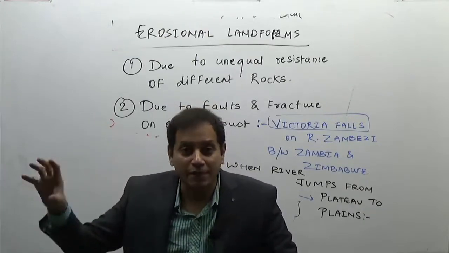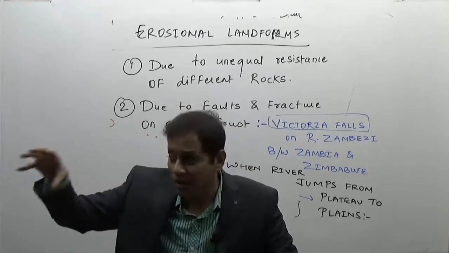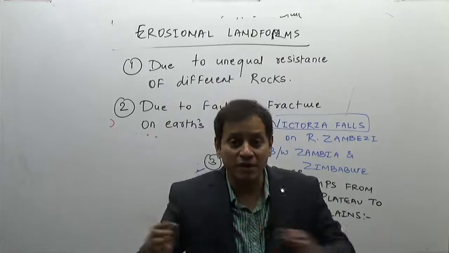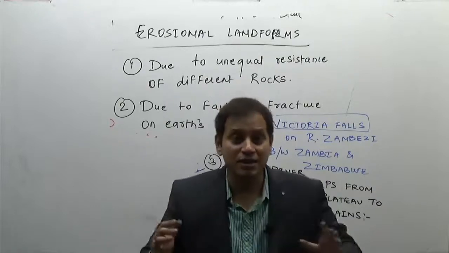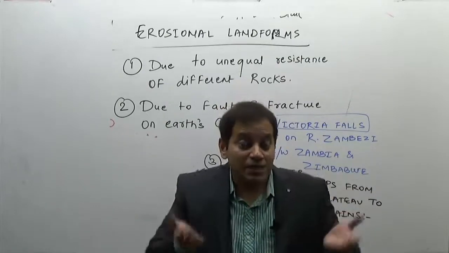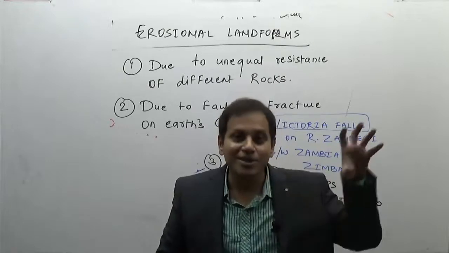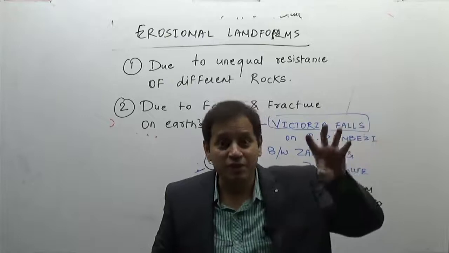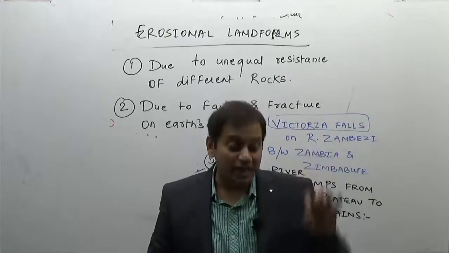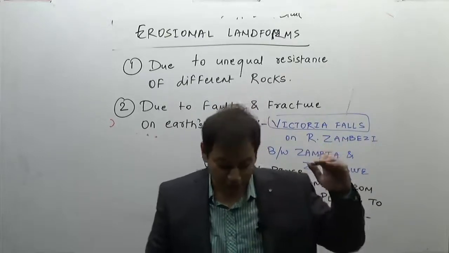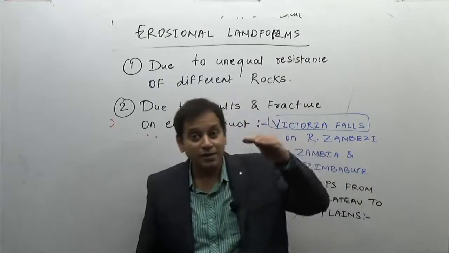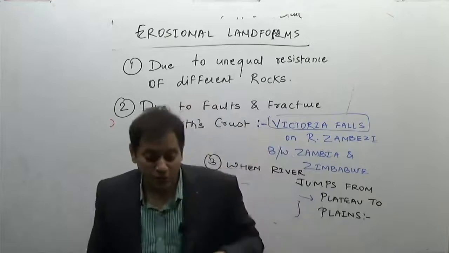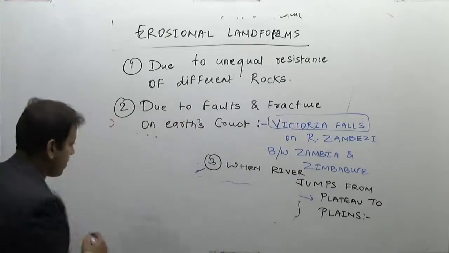One of the side effects was that even the land in the Chota Nagpur plateau region, that is around the Ranchi region, around the Jharkhand region, around the Chhattisgarh region, also got uplifted. So the Ranchi plateau is due to the upliftment, a side effect of the Himalayan upliftment. In such land, the rivers which were flowing now make waterfalls. So the fourth reason is the upliftment of the land.